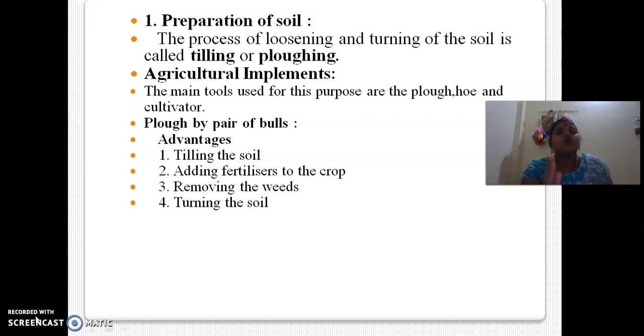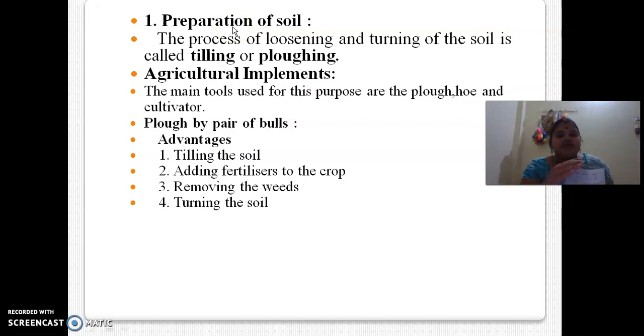First we have to prepare the soil for agriculture. For agriculture, we have to select a particular land, meaning land with good fertile soil. So there should be preparation of soil. See here, preparation of soil. What is preparation of soil? The process of loosening and turning of the soil is called tilling.